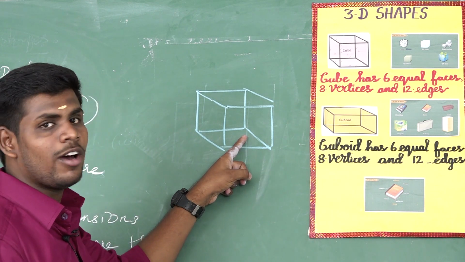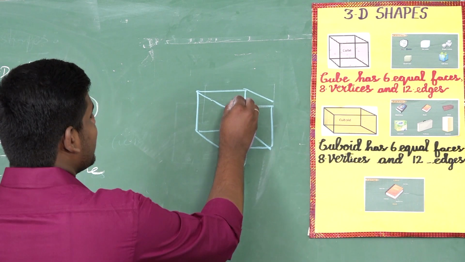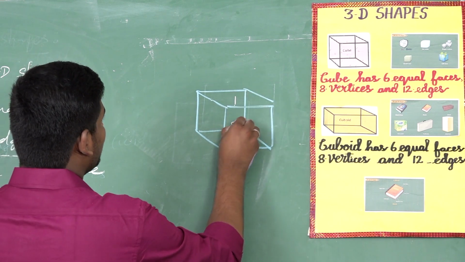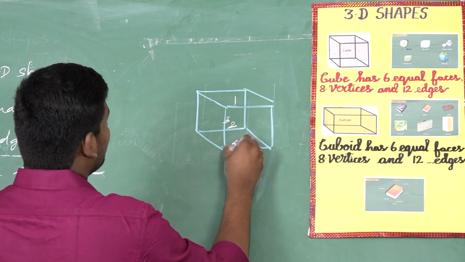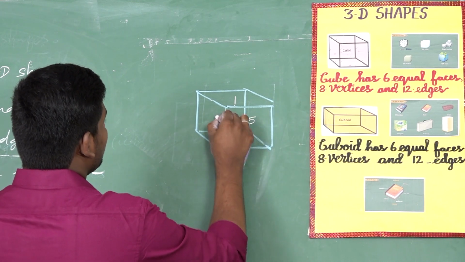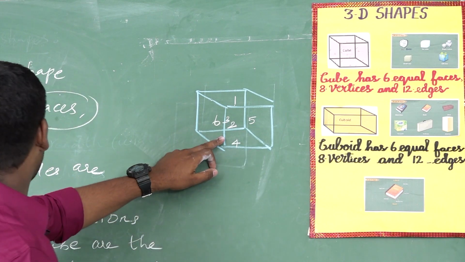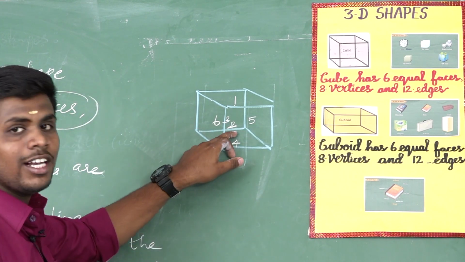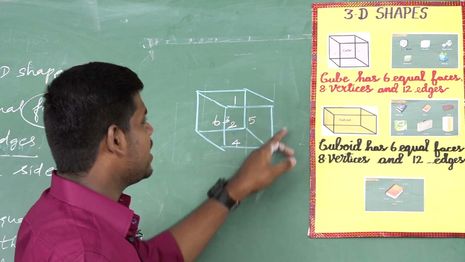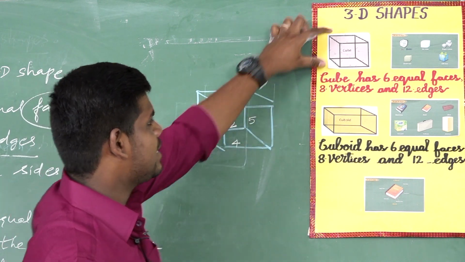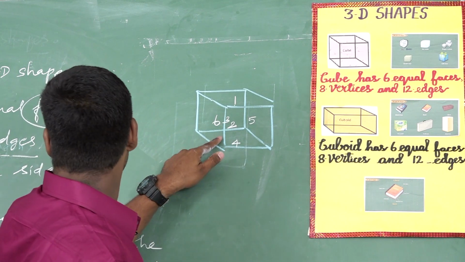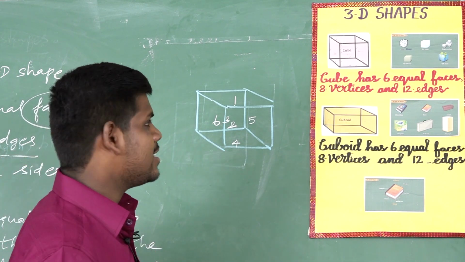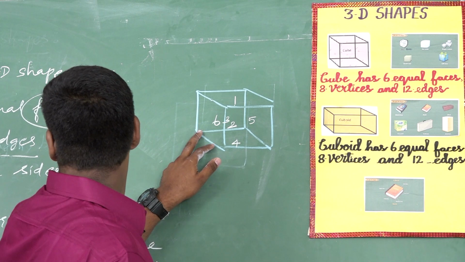First we will mark the faces. 1, 2, 3, 4, 5, 6. Already we know the cube has 6 equal faces. That is, this is a cube shape. Next we marked faces. Next we mark edges.